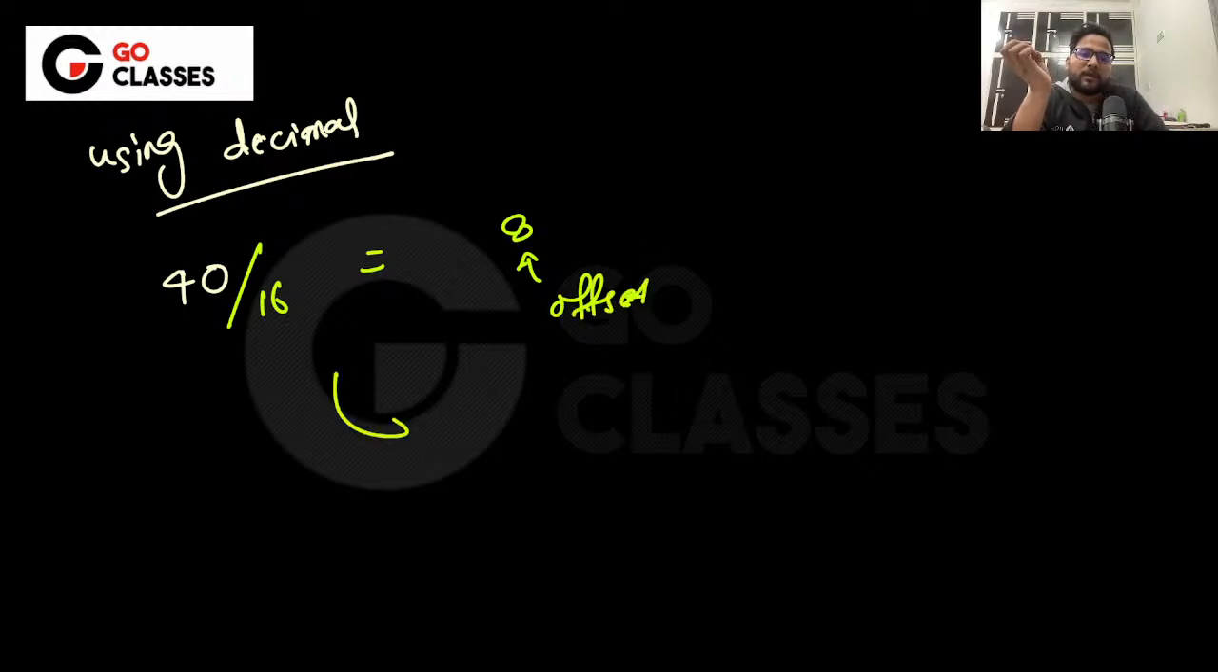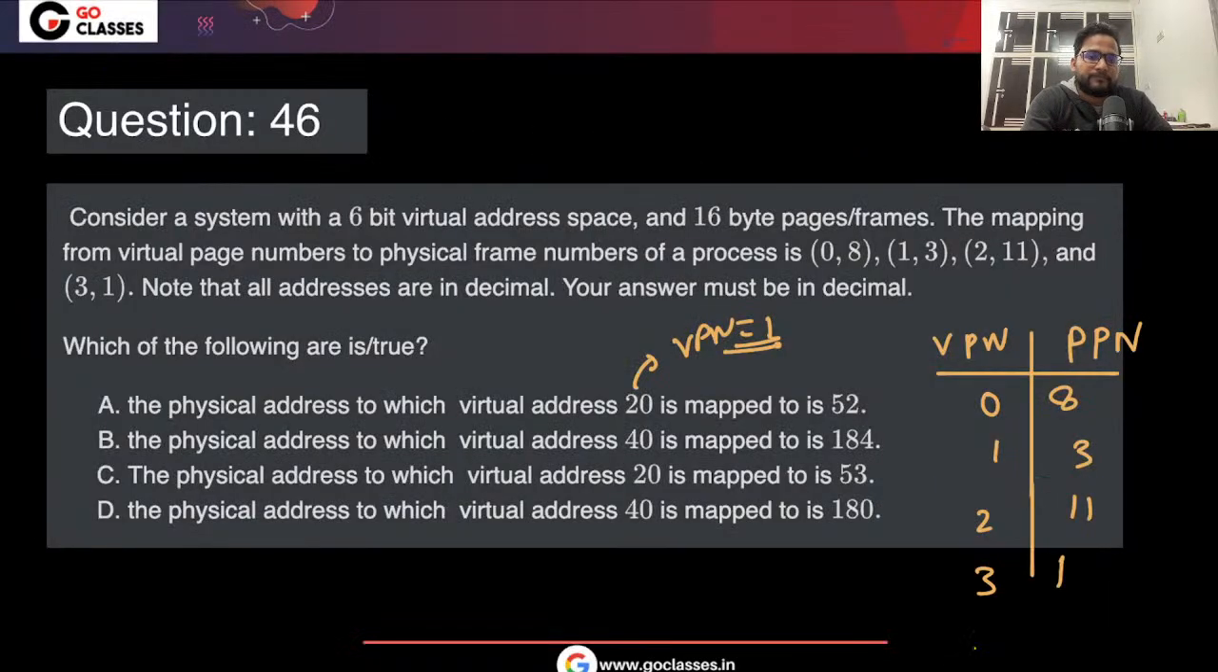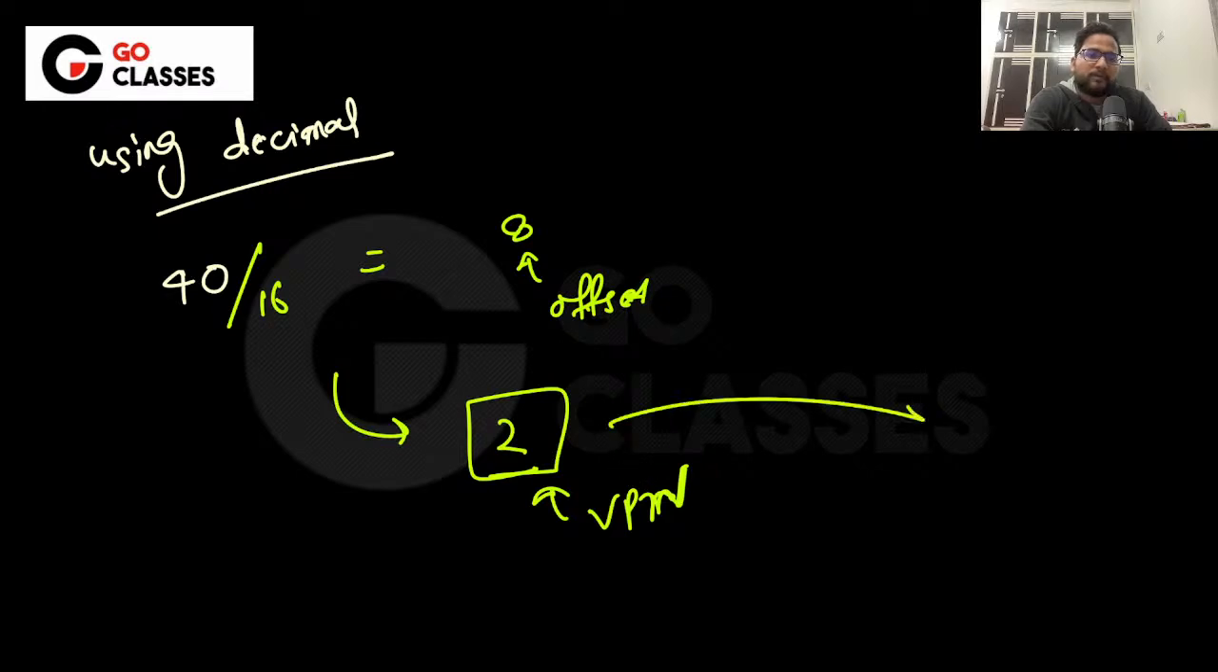Okay, using decimal, if it is 40, then the remainder will tell you the offset, with 16 as the page size, right? So 8 is the remainder, so it is the offset, and 2 is the quotient. So basically it is the virtual page number. So the physical page number will be 11, because of this mapping.